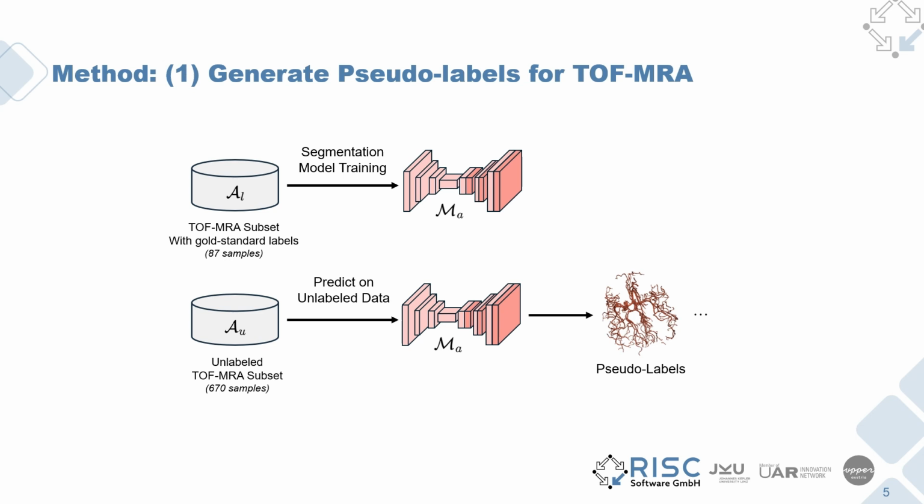We propose a three-step approach to address this segmentation task. In the first step of our proposed approach, we aim to extend the labeled database of time-of-flight sequences by generating pseudo-labels for these unlabeled sequences. First, we train a segmentation model in a 5-fold cross-validation setting on the existing labeled sequences. In turn, this trained model is used to predict pseudo-labels for the unlabeled time-of-flight subset. This makes our entire database consist of two distinct subsets, a subset with gold standard ground truth annotations and the other one with generated pseudo-labels.